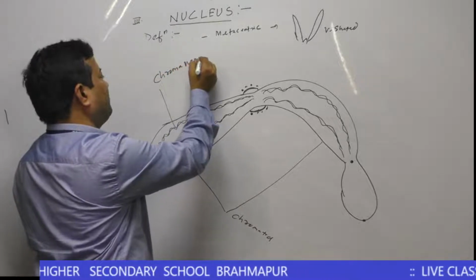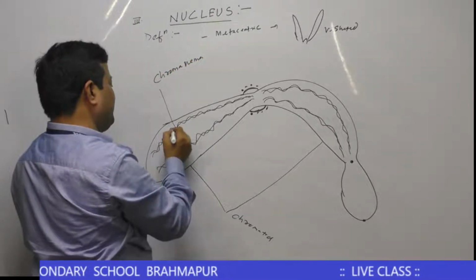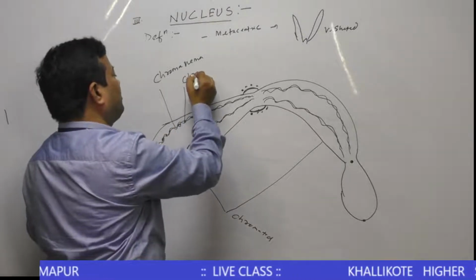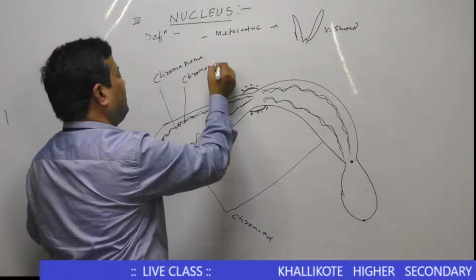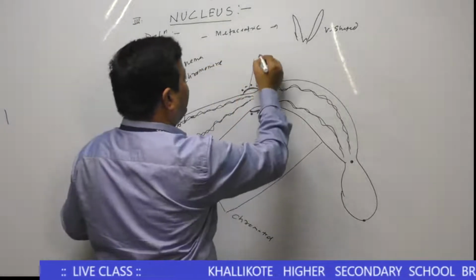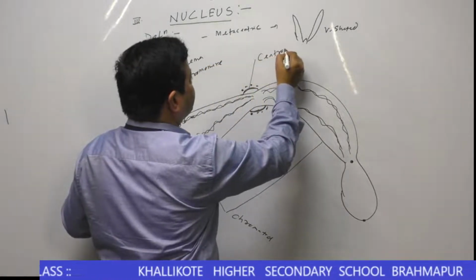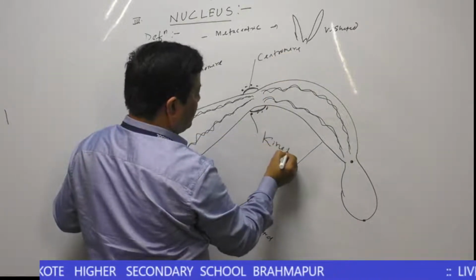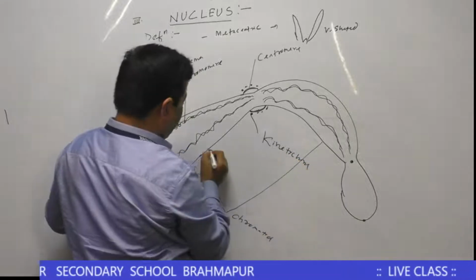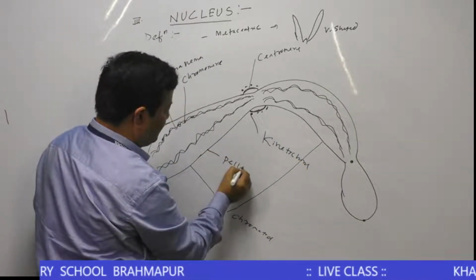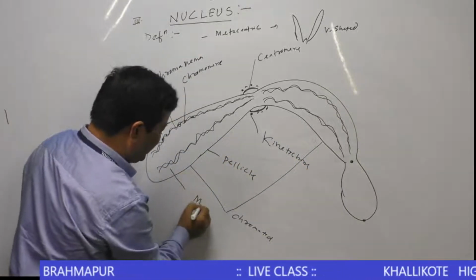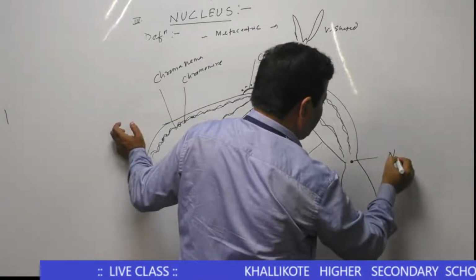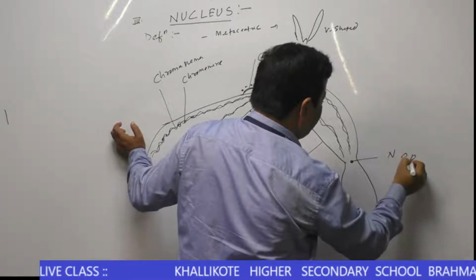This small bead-like structure present on the chromonema is called chromomere. This is called centromere. This is called kinetochore. This is called pellicle. This is called matrix. This is called a nuclear organizing region.